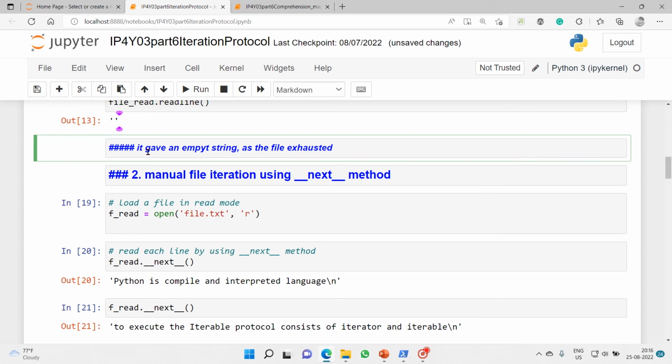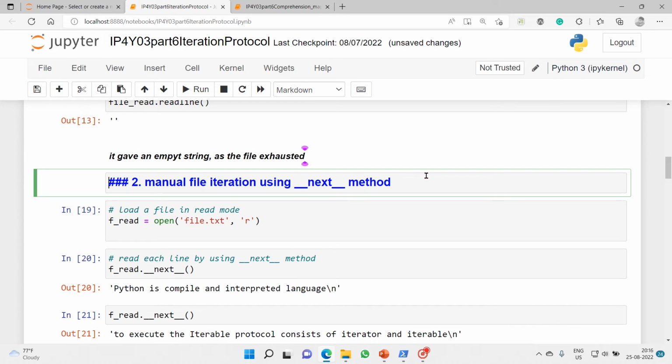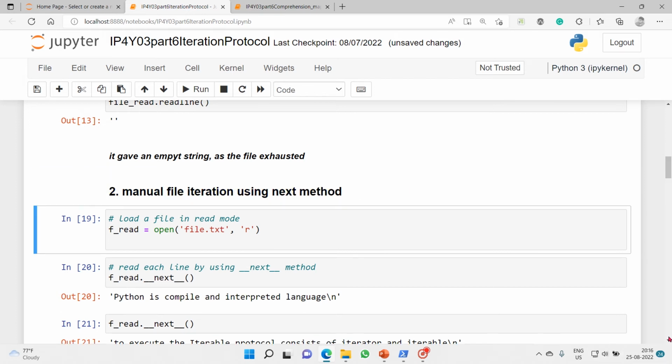Once the file has been exhausted completely, it gave an empty string. So now we will do the manual file iteration using the __next__ method. With this method we will do the manual iteration.